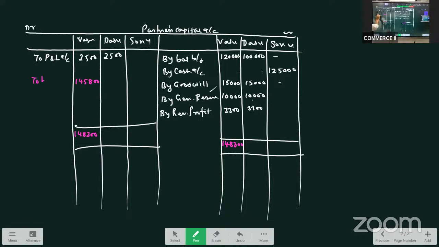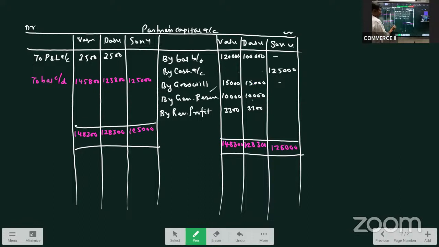This is the closing balance of capital. Similarly, 1 lakh, 115, 125, 1 lakh 28,300. What is the total? 1 lakh 28,300. From that, deduct 2,500. So 1 lakh 25,800. And Sonu's capital, of course, will be as it is, 1 lakh 25,000.